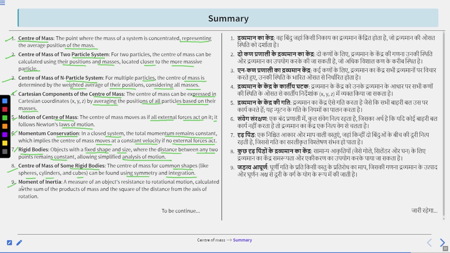And ninth, we learn moment of inertia, a measure of an object's resistance to rotational motion, calculated as the sum of products of mass and square of the distance from its axis of rotation. Clear? So these are the important terms.